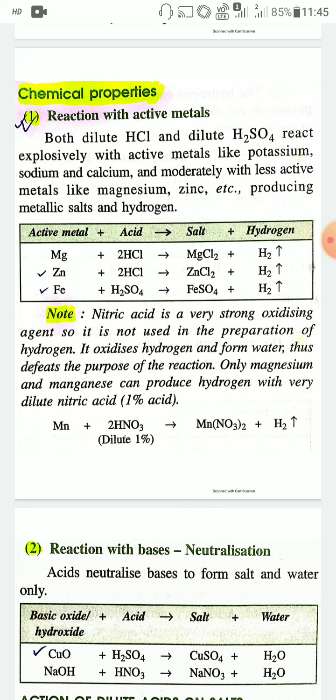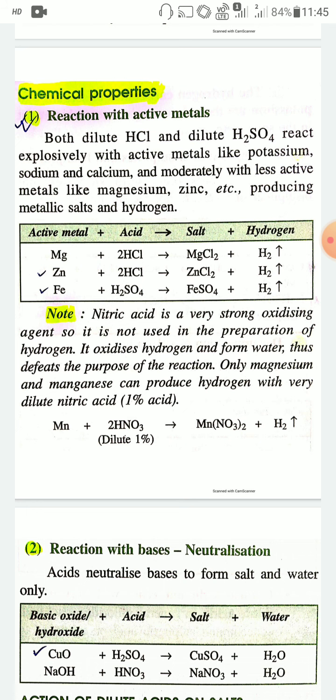For example, magnesium plus 2HCl gives MgCl2 plus hydrogen gas. Zinc plus 2HCl gives ZnCl2 plus hydrogen gas. Fe plus H2SO4 gives FeSO4 plus hydrogen gas.